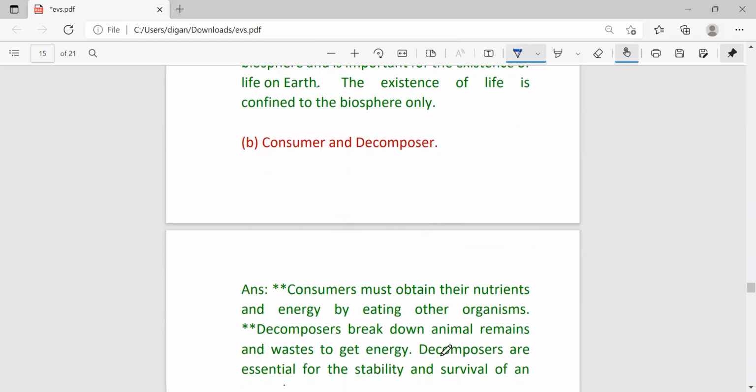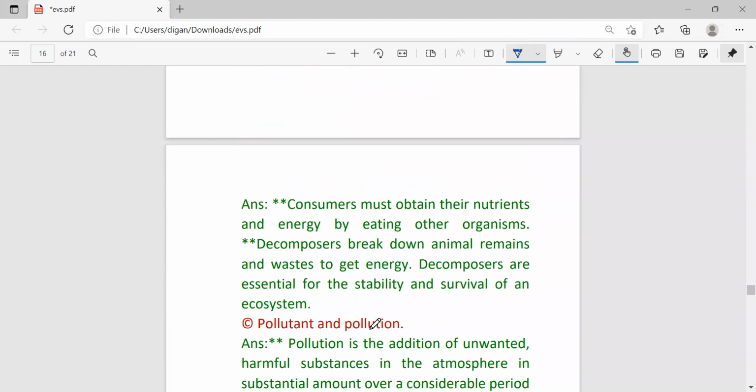Next question, consumer and decomposer. Consumers must obtain their nutrients and energy by eating other organisms. Suppose a frog is a consumer, means it gets energy by eating the butterfly. So the animal which gets energy by eating another organism is called a consumer. And decomposers break down animal remains and wastes to get energy. Decomposer means the organism that gets energy by decomposing the body parts of other animals. For example, bacteria. Decomposers are essential for the stability and survival of an ecosystem.